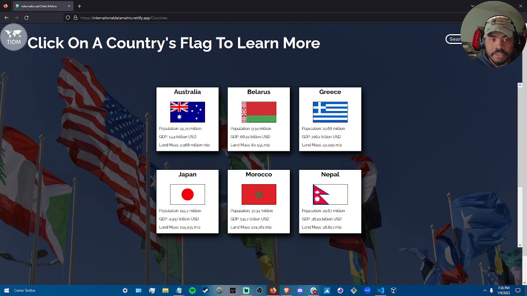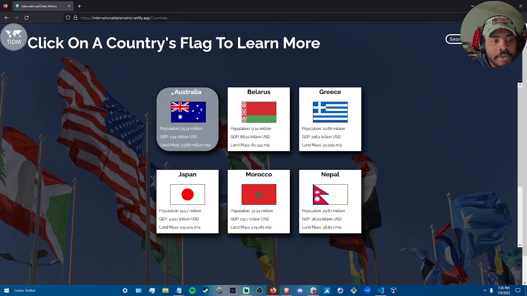I wanted the application to be as simple and easy to use, or rather as user friendly as possible. So I decided to add some instructions on certain pages that a user might go to and not quite know what to do. Of course, the user lands on this page and they see this information, but they don't know what to do with it. So I decided to add at the top for a header some instructions: click on the country's flag to learn more. So if that person's an English speaker or reads in English, they can easily use this web app.